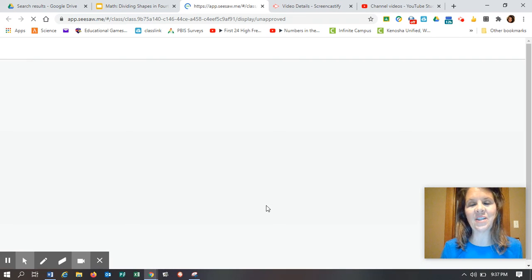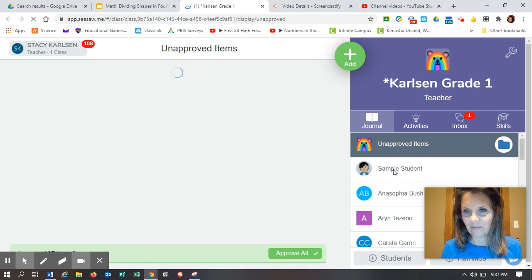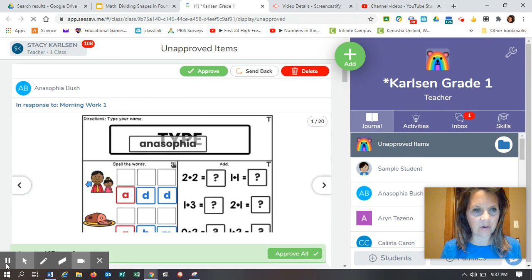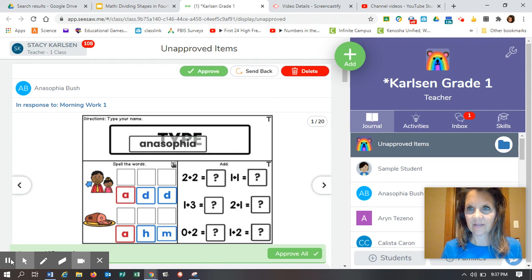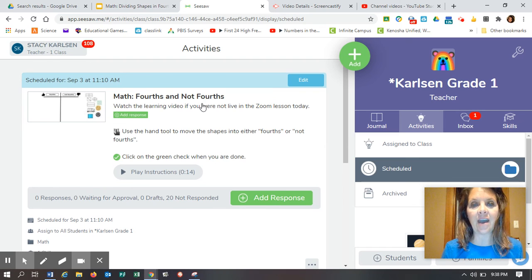So now it's time to practice in our Google Classroom. Our Seesaw. We're going to go ahead into our activities. And you are going to find the activity called Math, Fourths and Not Fourths.